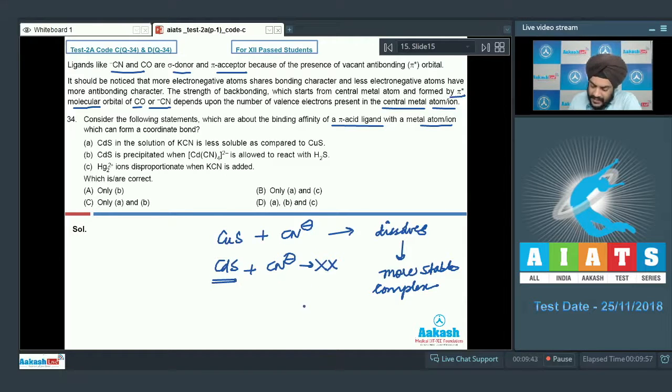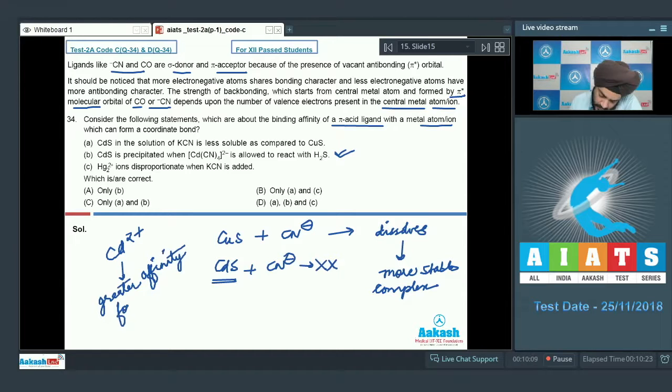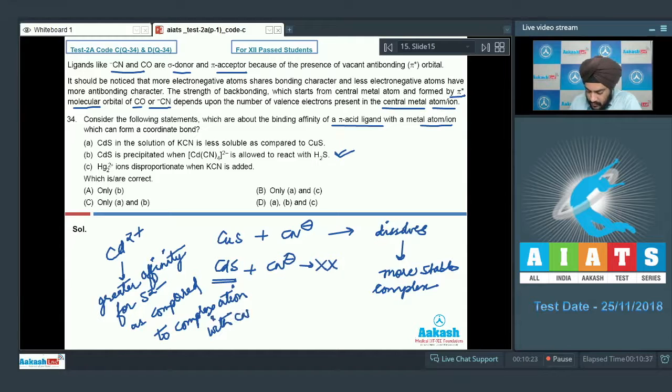Let us look at the B option now. CdS is precipitated when Cd(CN)4 2 minus is allowed to react with H2S. Students, this statement is correct. The Cd2+ ions have a greater affinity for sulfide ions as compared to the complexation with cyanide ions. So it will be precipitated when the complex is allowed to react with H2S. So statement B is also correct. Statement A was also correct.